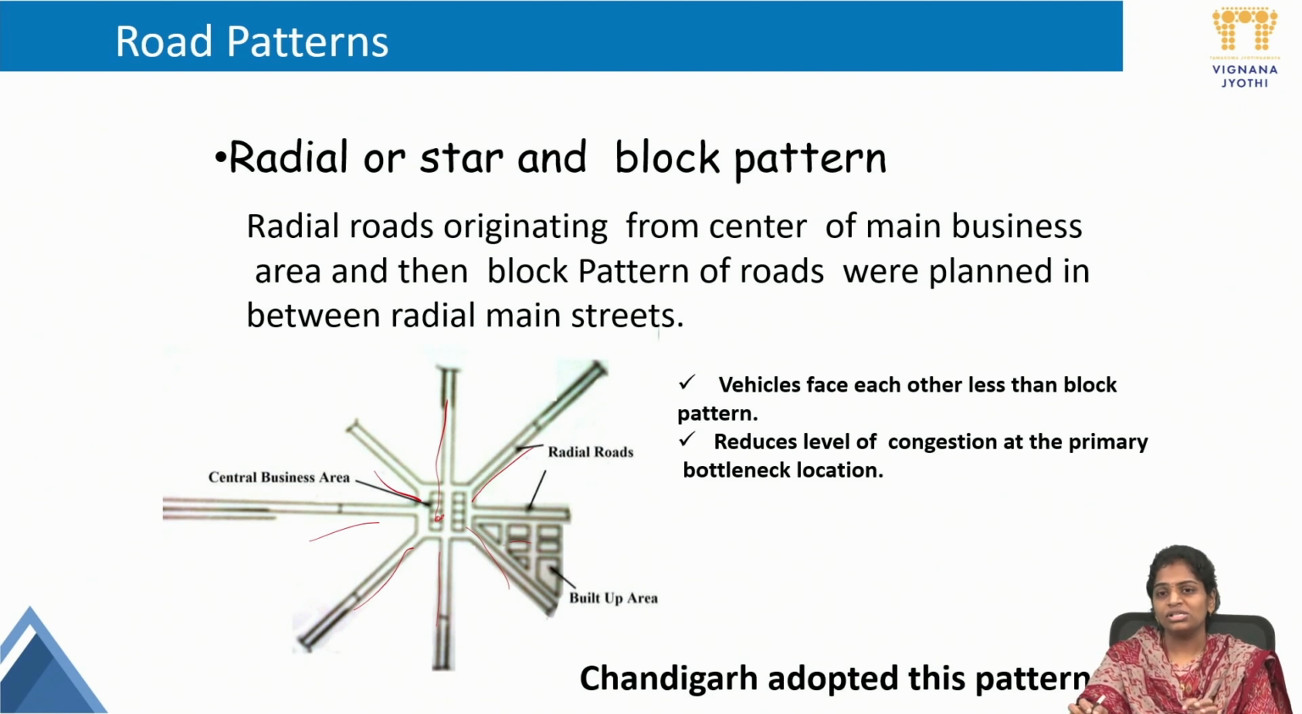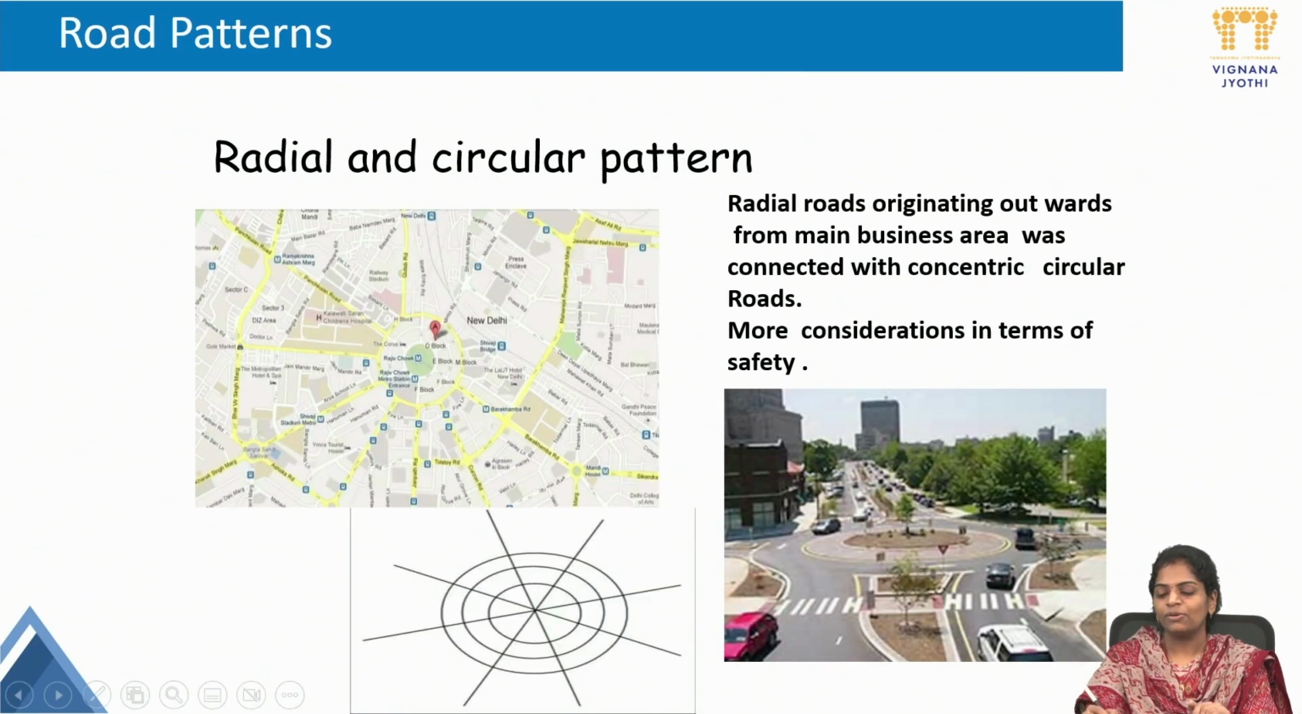This will reduce the level of congestion because the vehicles will be diverged from one place. So this Chandigarh city, we all know that adopted this pattern. Next, radial and circular pattern. If you can see the figure, it will start in the center and again form concentric circles. Radial roads originating outwards from the main business area are connected with concentric circles, circular roads.